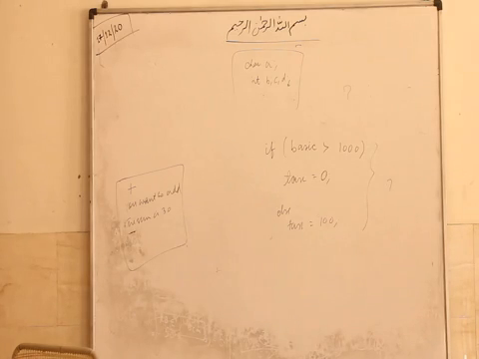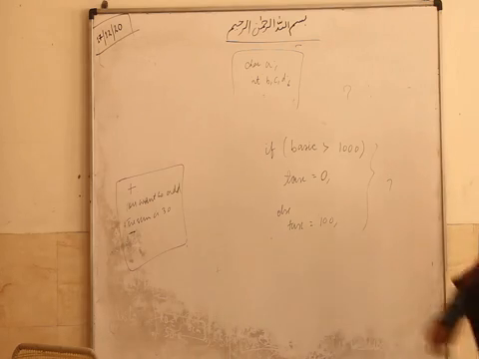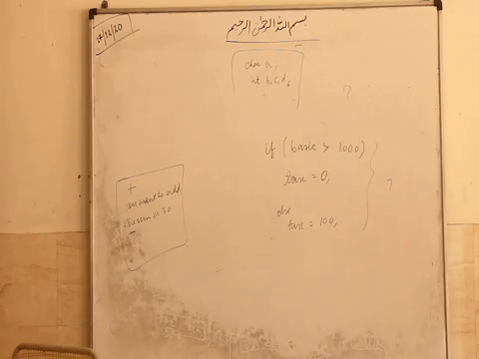Basic is the name of a variable, maybe basic salary or something. So if basic is greater than 1000, tax equal to 0, else tax equal to 100. Write the same thing with question mark, with the ternary operator.